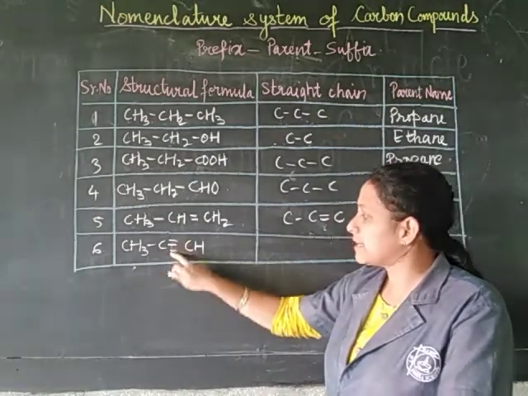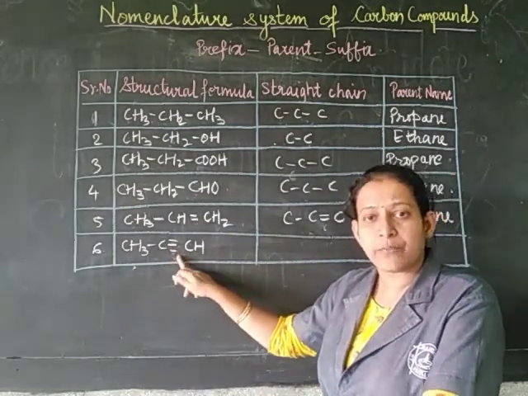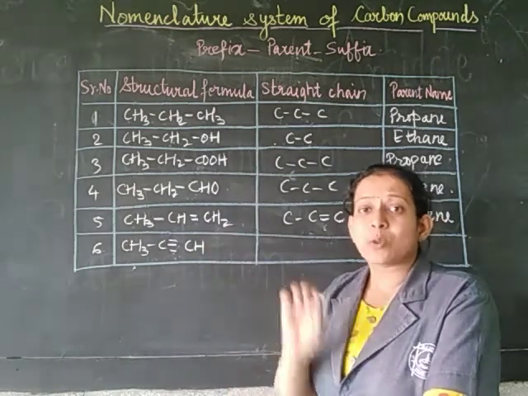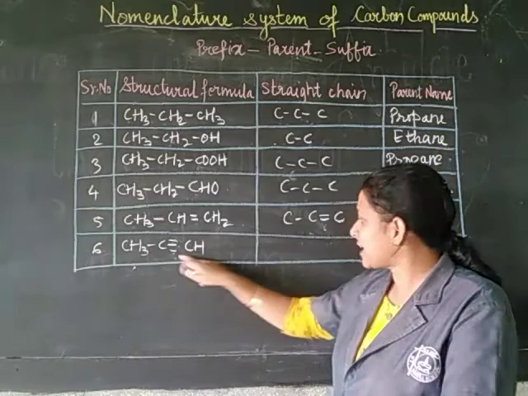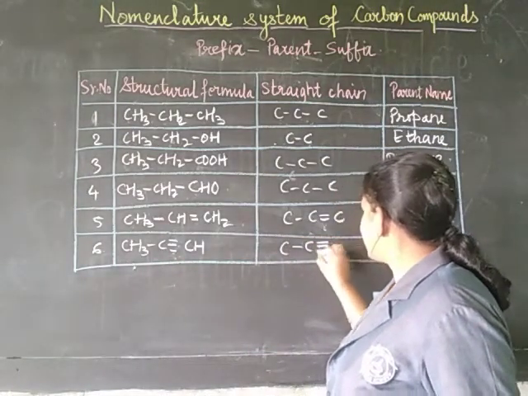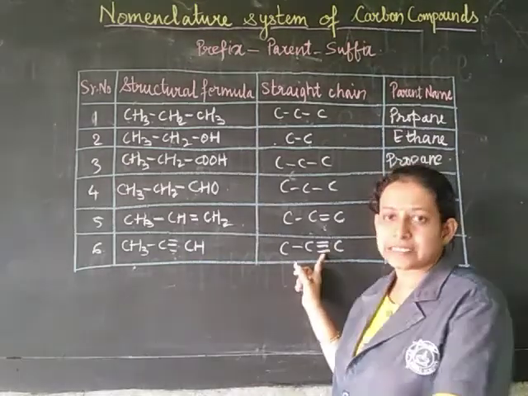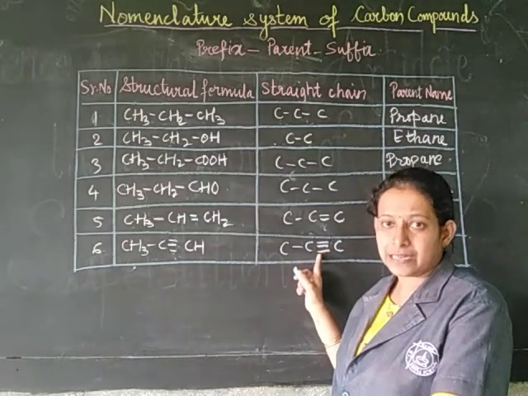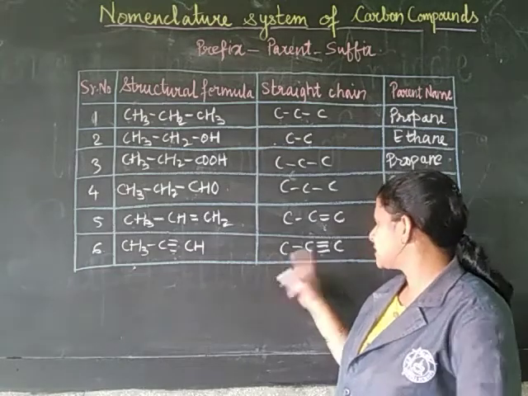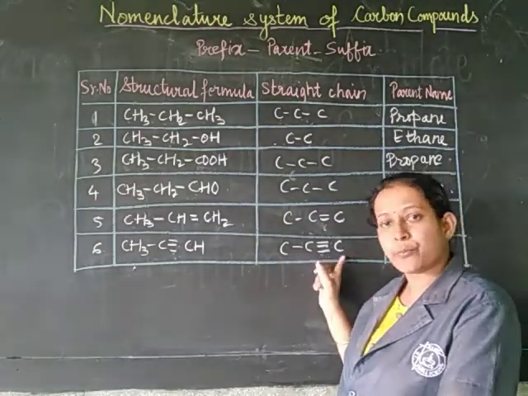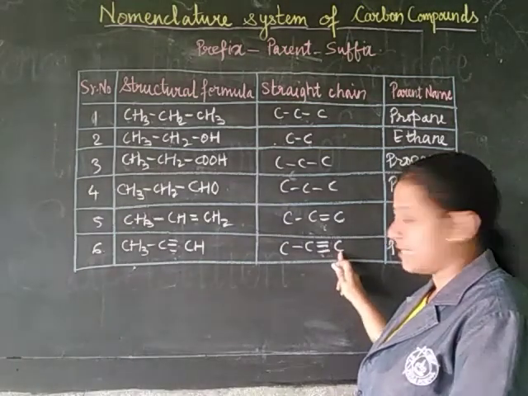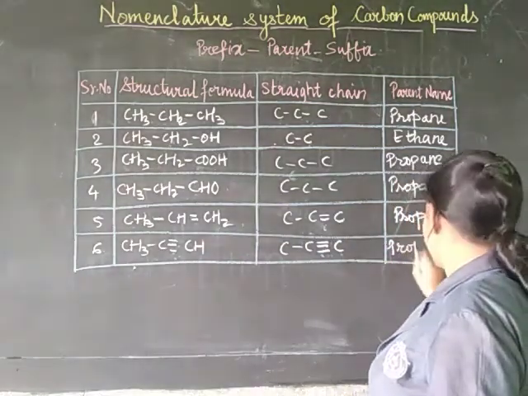Similarly, when there is a triple bond in a carbon compound, A and E will be replaced by Y and E. Now check how many carbons are there. Here also there are 3 carbons and 1 triple bond, so it is again propane, but now Y and E, so it becomes propyne.